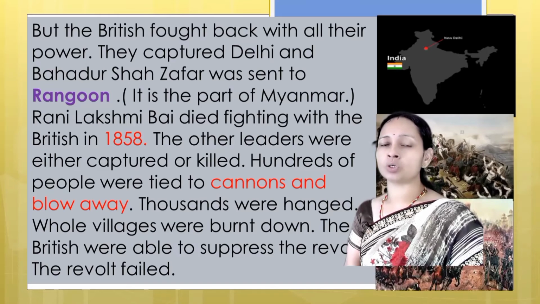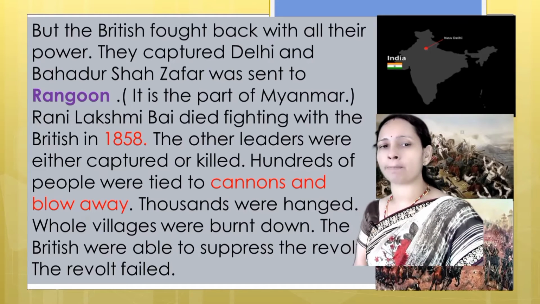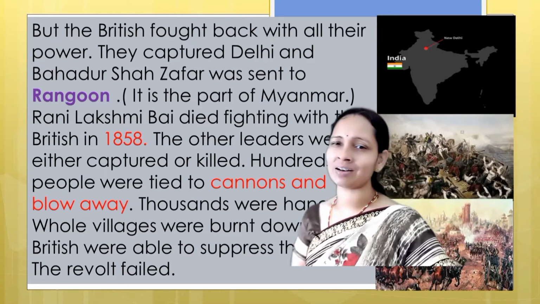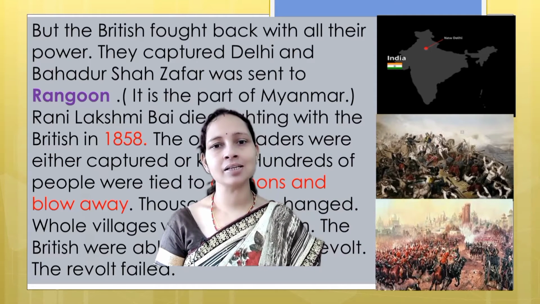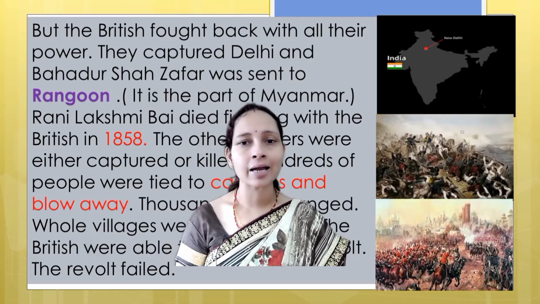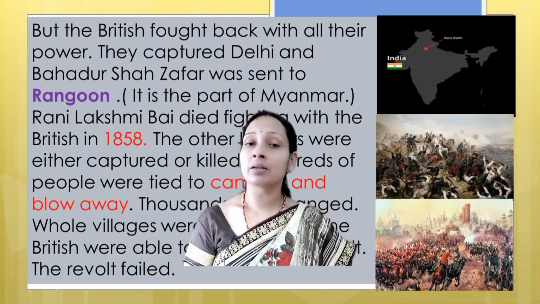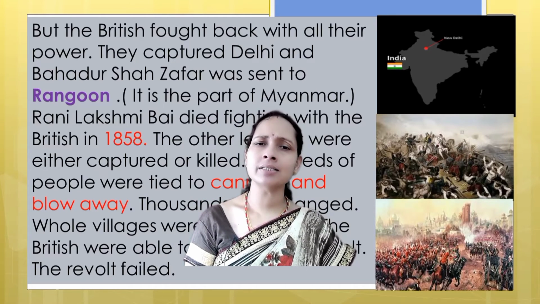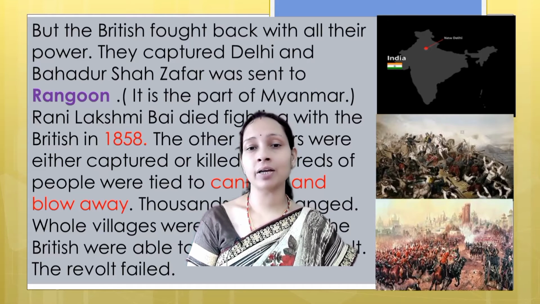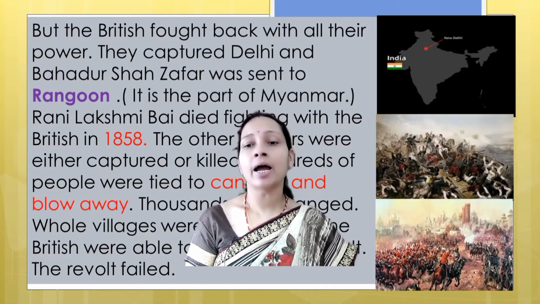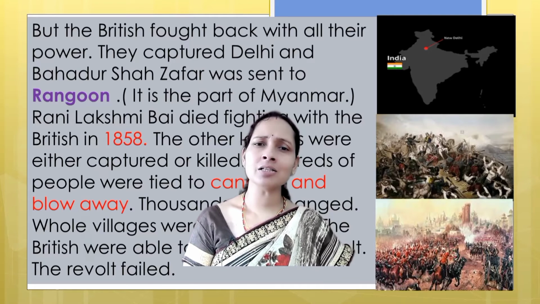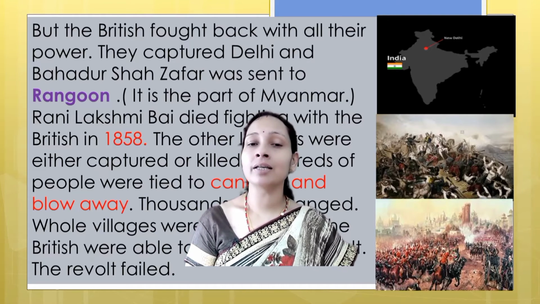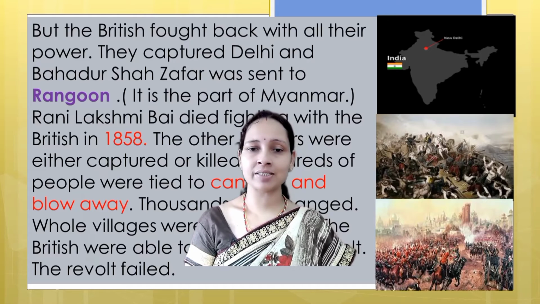were burned down. The British were able to suppress the revolt, and finally the revolt failed. By seeing the image, you can easily know the exact location of Delhi. By the second image, you can understand how the British ordered the cannon. And the last image shows the real situation in the revolt of 1857.